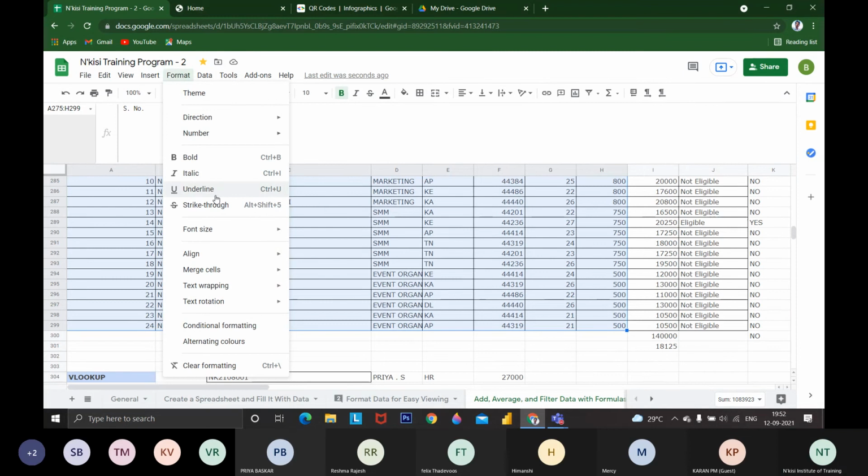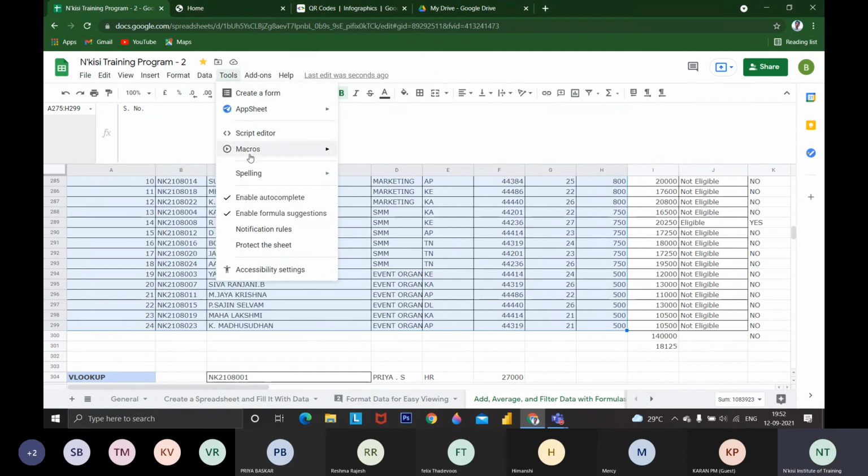Then at last, I have cleared all the things: alignment, font size. These are the options available. Tools, macros is like recording. We don't want to do things repeatedly. One thing we can record and replay it.